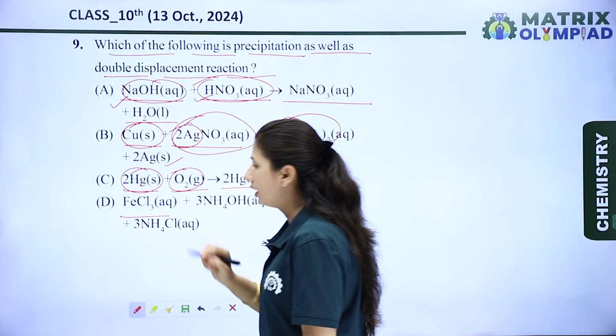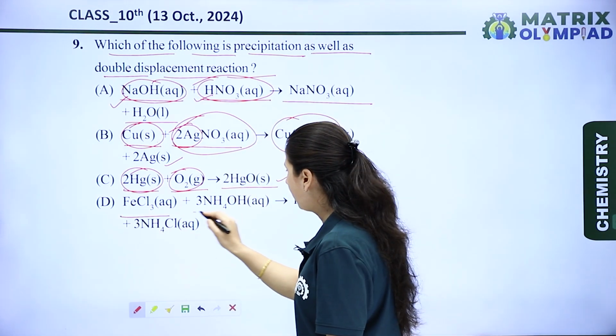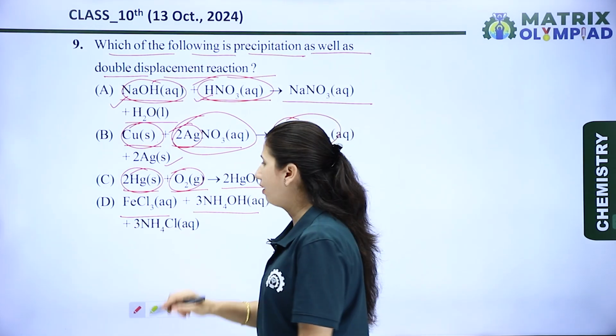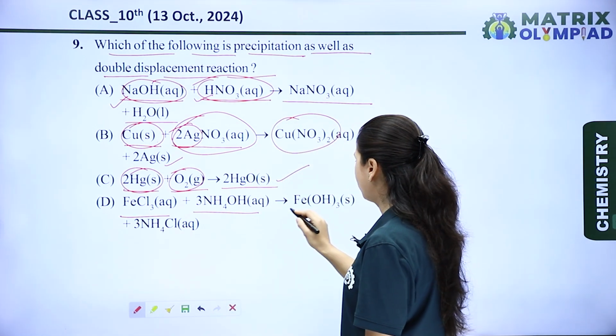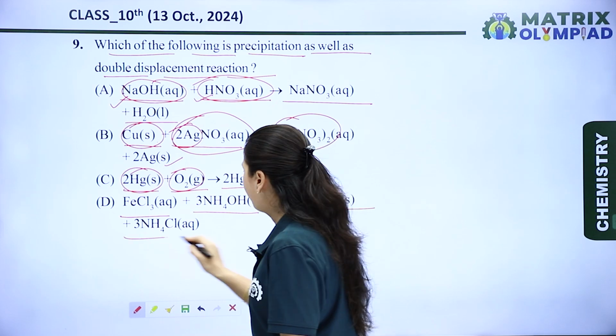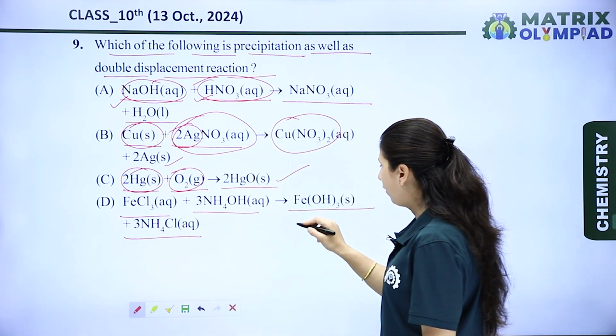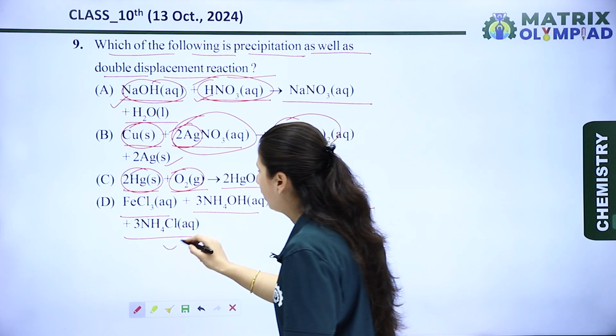Now, in the last one, FeCl3, ferric chloride, reacts with ammonium hydroxide. Then the Fe and ammonium ion displace each other and form ferric hydroxide and ammonium chloride.